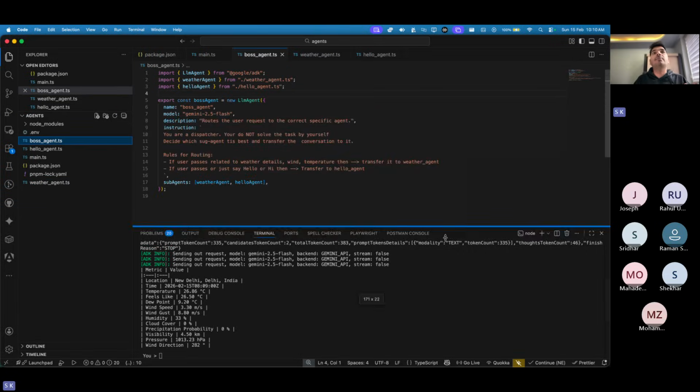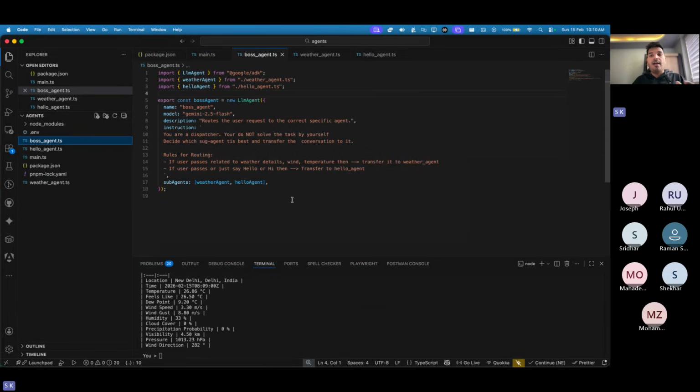So you can have multiple sub agents here, and based on the user context and based on the instruction, that's why I say instruction is very important for the agent. The better the instructions are, the better the results you will get. Okay, and always put a fallback, so that it is not breaking the user experience.